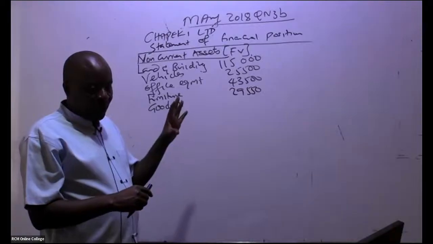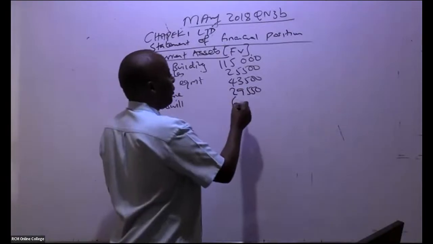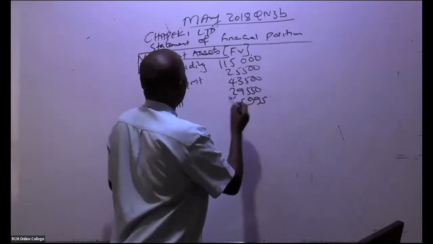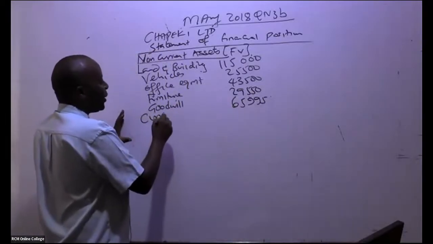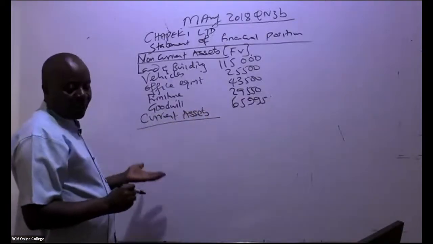We got goodwill. Leave alone the other one, 65,995. So from there, you go to current assets. Current assets, we pick them.